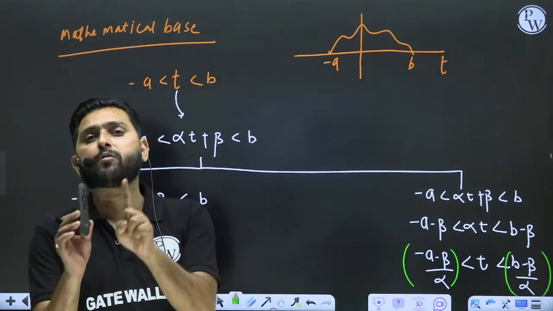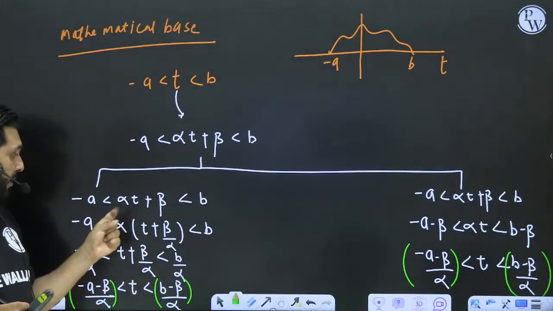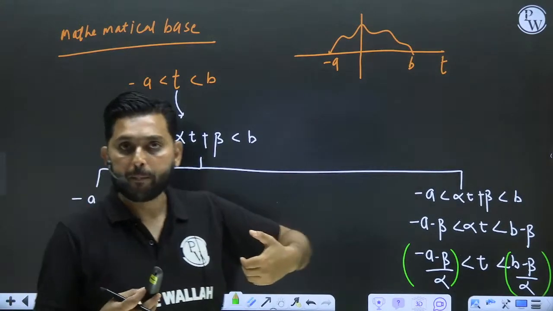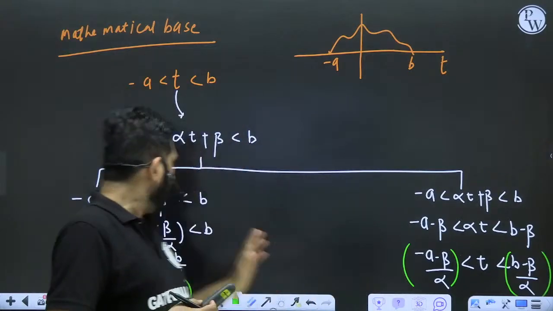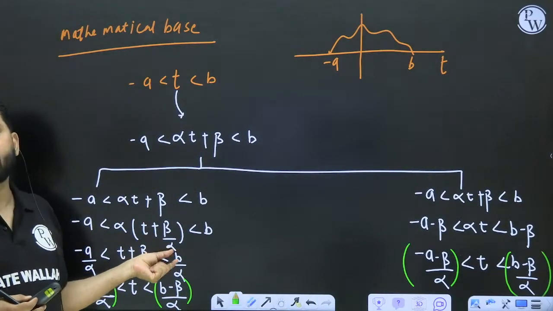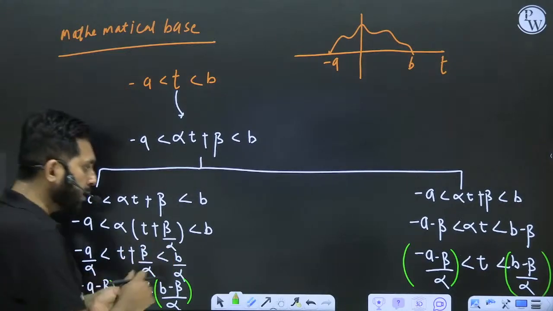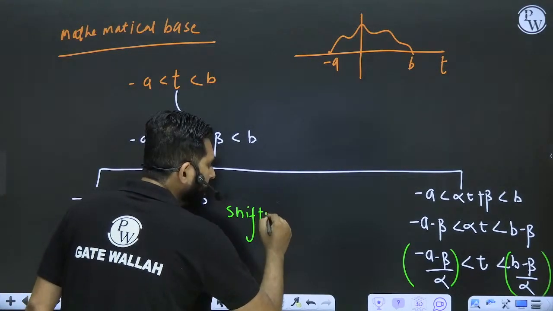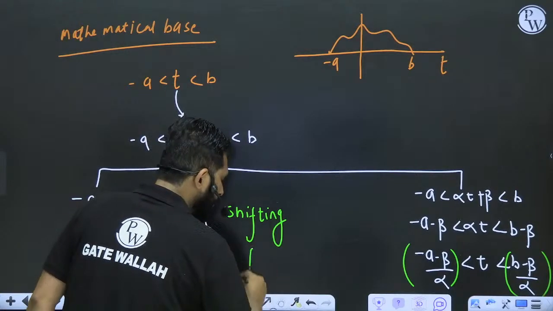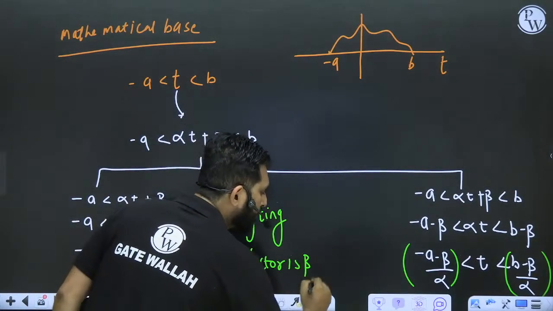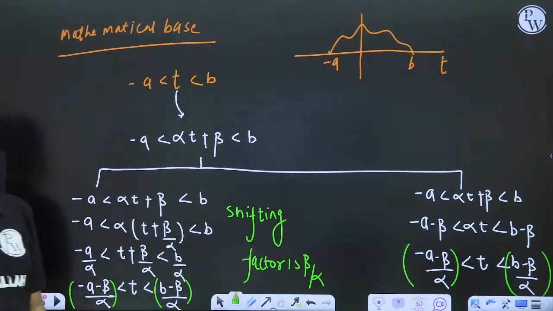The only thing you have to take care is that whenever you scale, you have to take the whole coefficient factor to be common. Once you take the whole coefficient factor to be common, then the shift factor will be beta by alpha, not beta. That's the important thing you have to take care of.